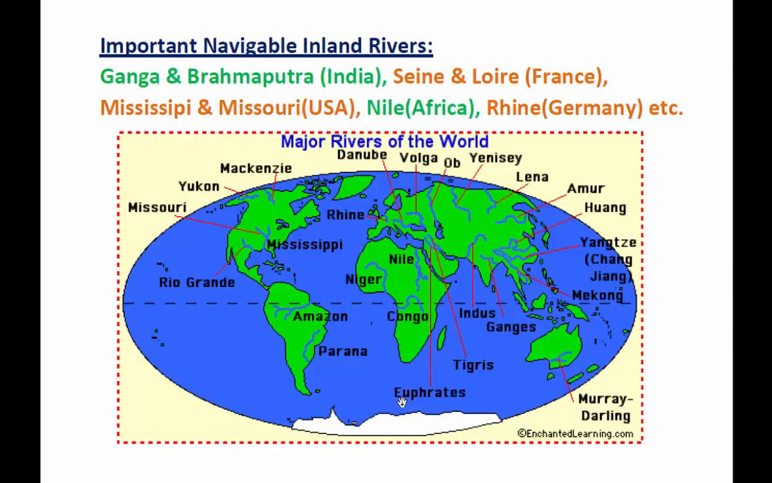First one is navigable inland rivers like the Ganga and Brahmaputra. You can see from the map right here, the Ganges is in India, and the Seine and Loire in France, and the Mississippi and Missouri in the United States of America, and even in Africa, the Nile, and in Germany, the Rhine River. So these are all navigable inland rivers. These are the major or important navigable rivers of the world.